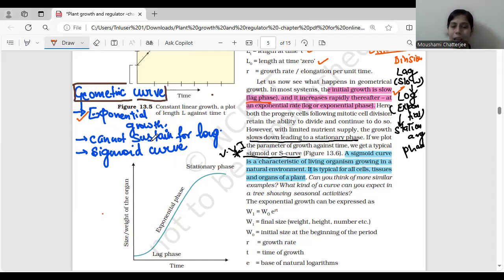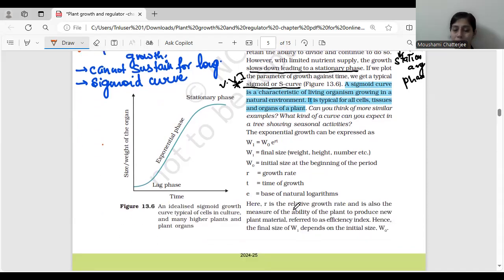Because if we see exponential growth ho raha hai, so what is going to happen? At a certain time, the nutrients, or you can say the food supply, is going to be exhausted. So they cannot go further, and then they will reach a stage known as the stationary phase. Okay. Again, there is a formula, or you can say a mathematical expression, to represent geometric growth. So W1 = W0 e^rt.